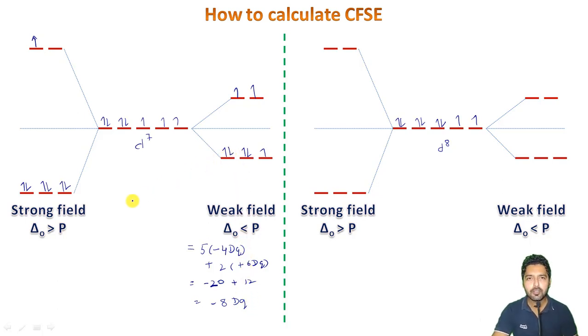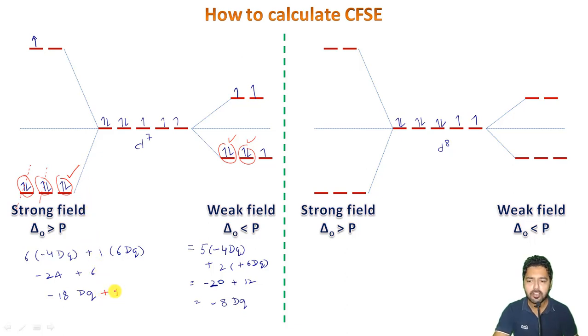On the other hand, in case of a strong field ligand, 6 electrons occupying t2g, so minus 4 Dq, plus 1 electron occupying eg, so plus 6 Dq here, which gives me minus 24 plus 6, and this will come out to be minus 18 Dq. As there are three pairings here, the first, second and third, but out of these three, two are occurring naturally, this and this one, so we will cancel them. We are left with only one intentional pairing, so we will be adding here minus 18 Dq plus P, right?